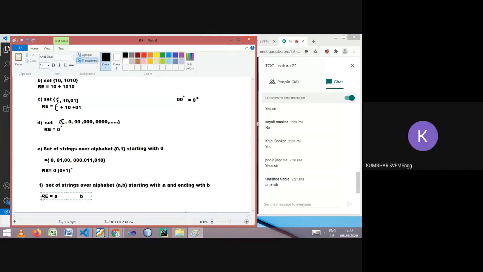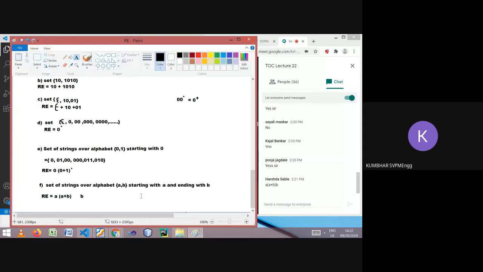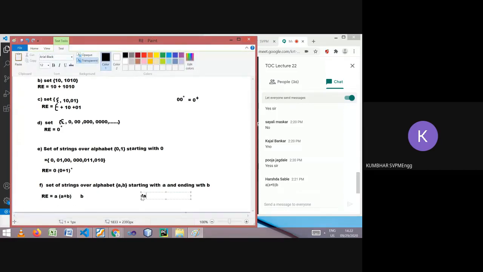Yes. Harshada, you are very close to the answer. Only a small change. In between that, there may be A or B. But how many A or B between A and B? Let's check. Suppose I take the string AB. Does this AB string satisfy this rule?